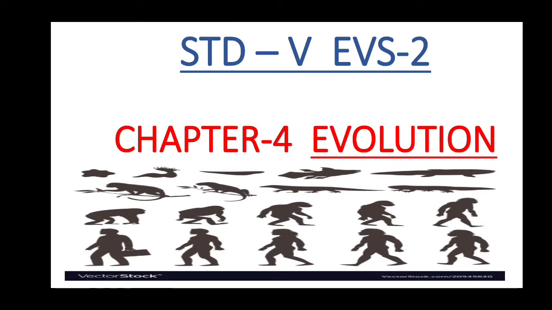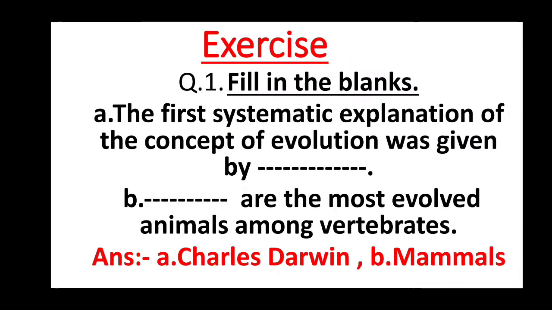Chapter 4, Evolution. Exercise. Question number 1. Fill in the blanks. A: The first systematic explanation of the concept of evolution was given by dash. B: Dash are the most evolved animals among vertebrates.